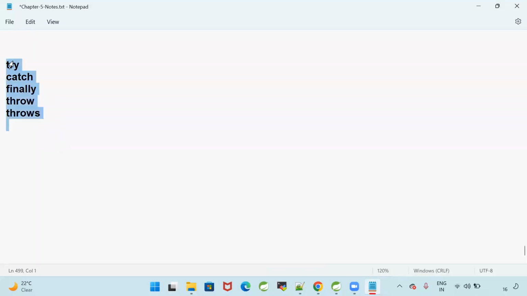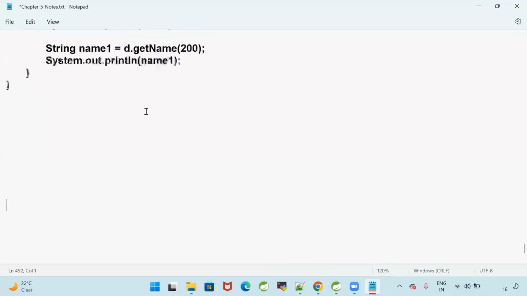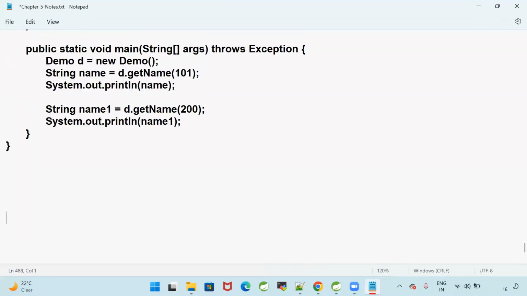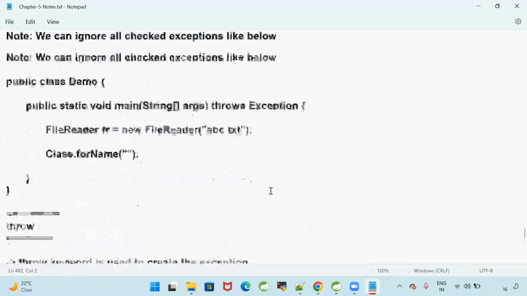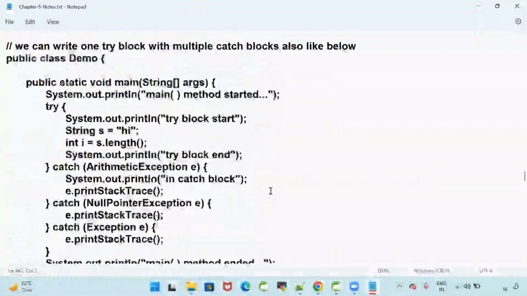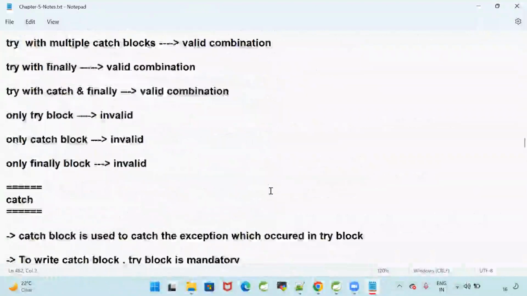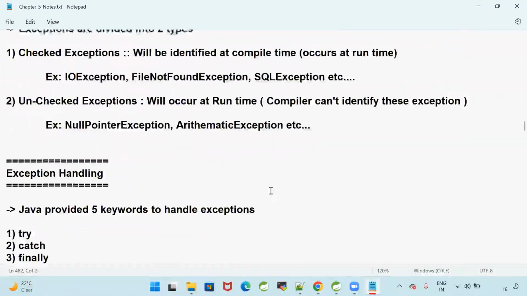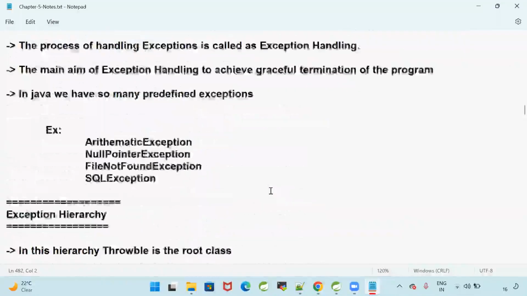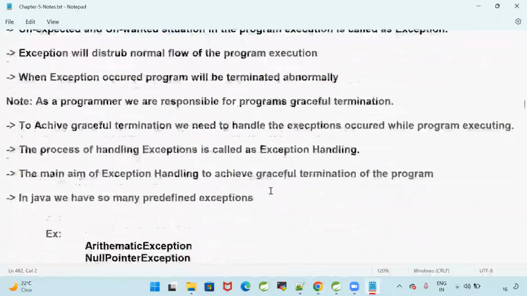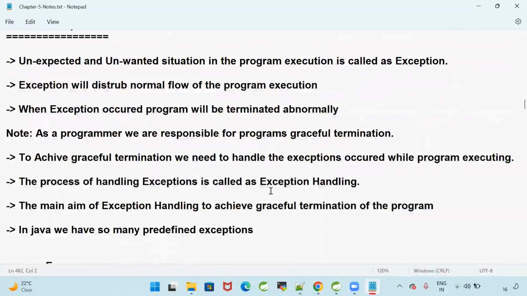Good. With this, we understood how to handle exceptions in Java. Right. What is an exception? Unexpected, unwanted situation in the program execution is called an exception.